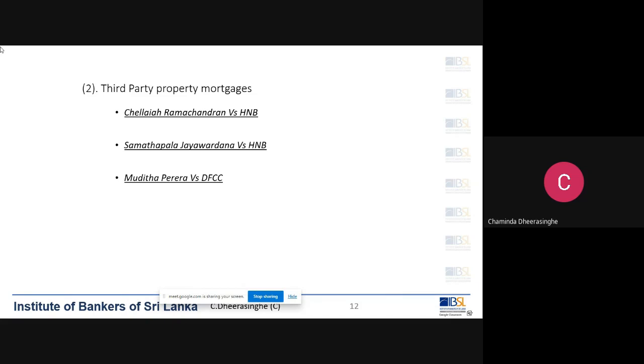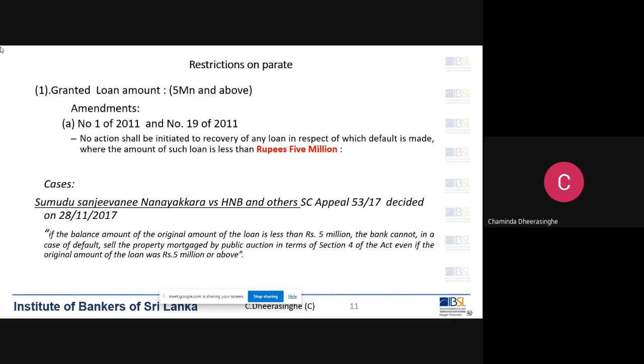Thereafter, it will be the law. So after 1 or 2 years' time, we have to study this again. The parate law will be changed. There is a possibility to change it. Those are the restrictions on parate. If you have any questions about the restrictions of parate, you can ask now.